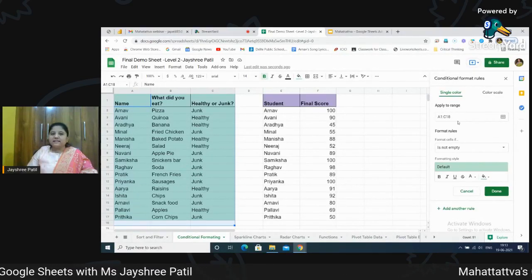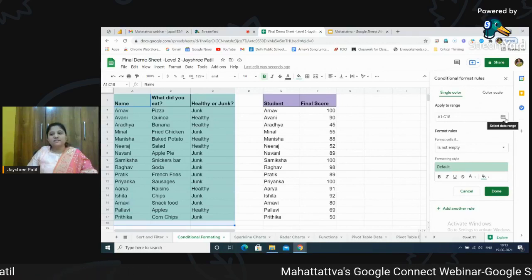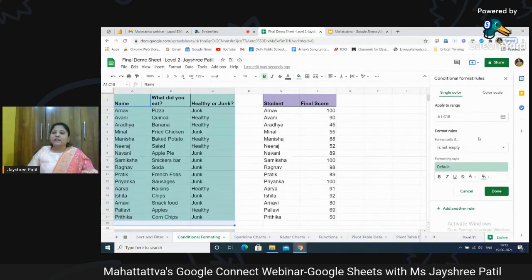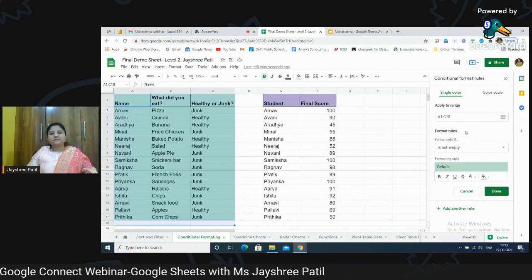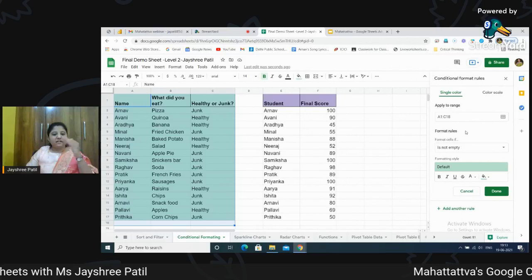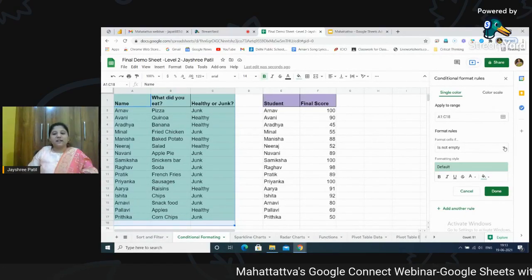Now, what is this rule all about? Here, the selected data range will appear. You can even change that range or you can select by clicking over here. I have already selected it. Next step, which is really important, is format rules. Now, what does this format rules mean? Suppose I am applying the condition over here. With the help of these rules, I will be categorizing the data.